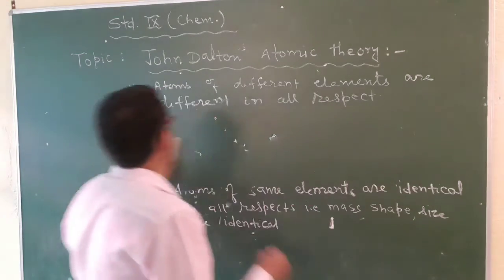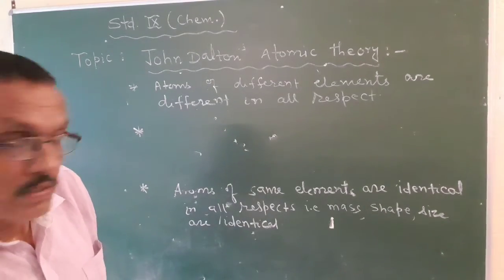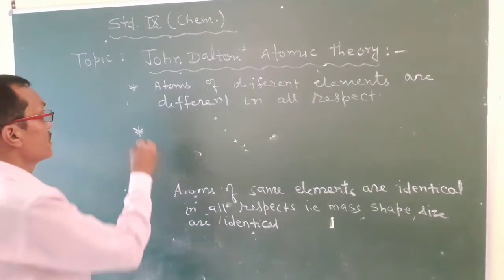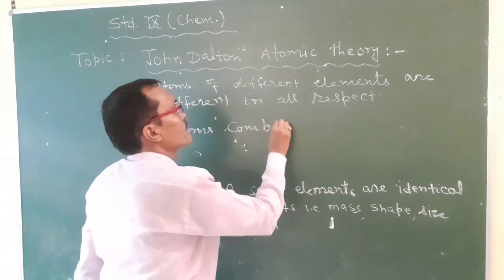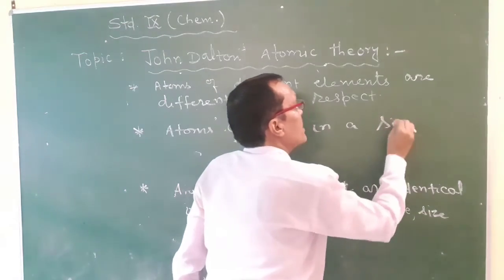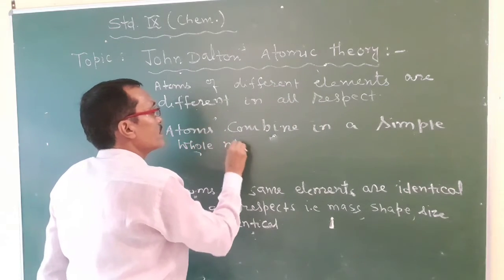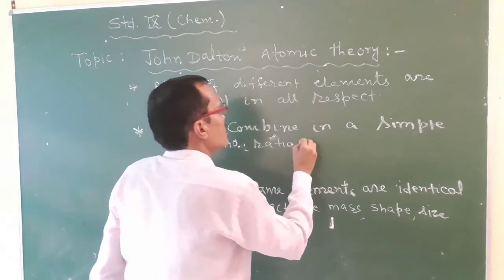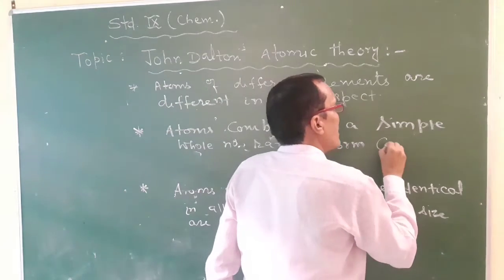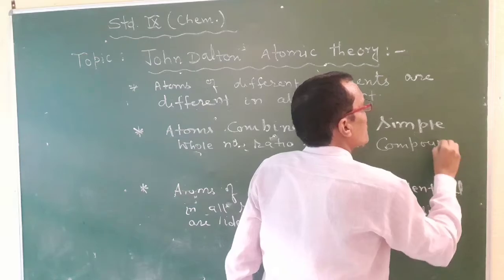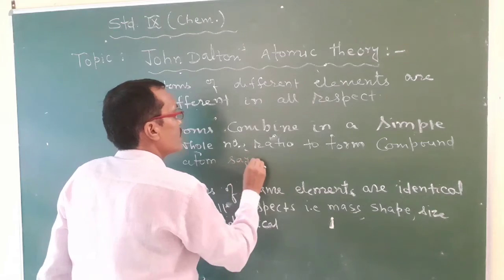Next postulate: atoms combine in a simple whole number ratio to form compound atoms, say molecules.